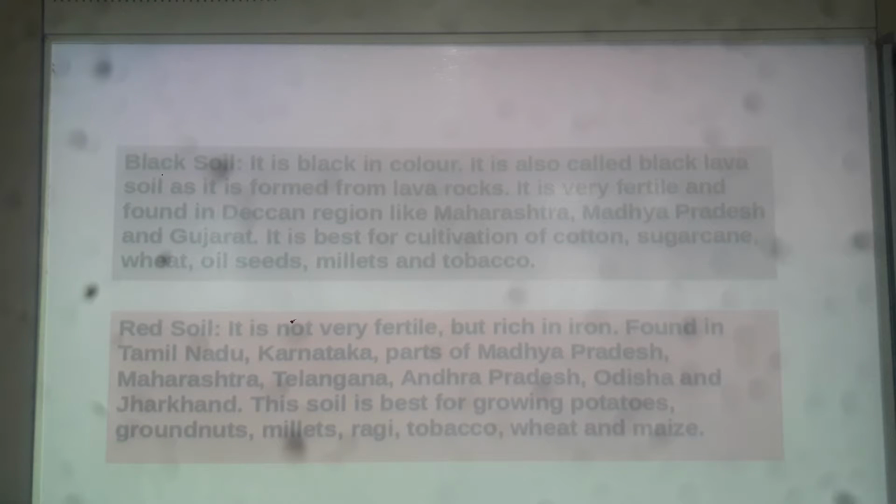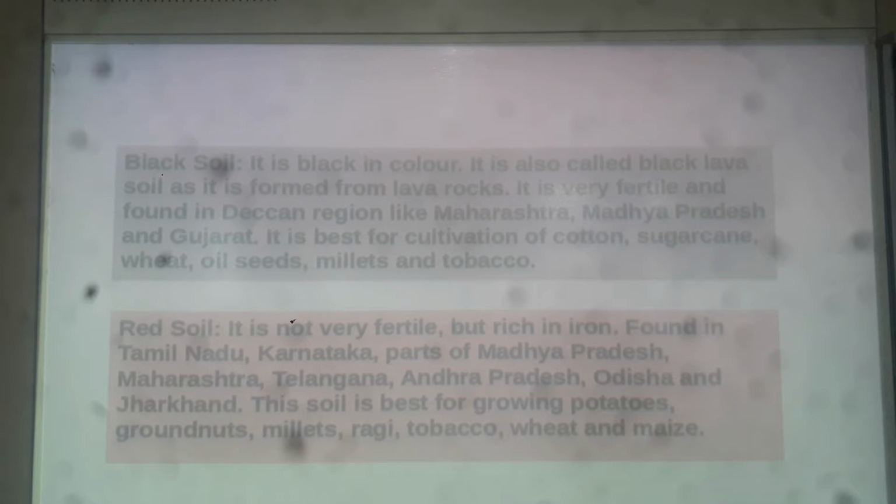First is black soil. What is black soil? As the name suggests, it is black in color. Black soil is black in color. It is also called black lava soil. Mind you, another name of black soil is black lava soil, as it is formed from lava rocks. Because it is formed from lava rocks, that's why black soil is called black lava soil.